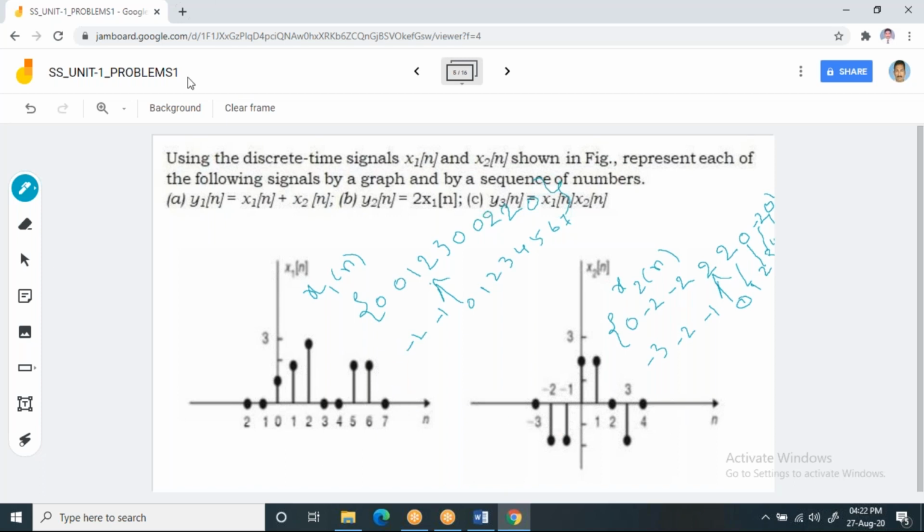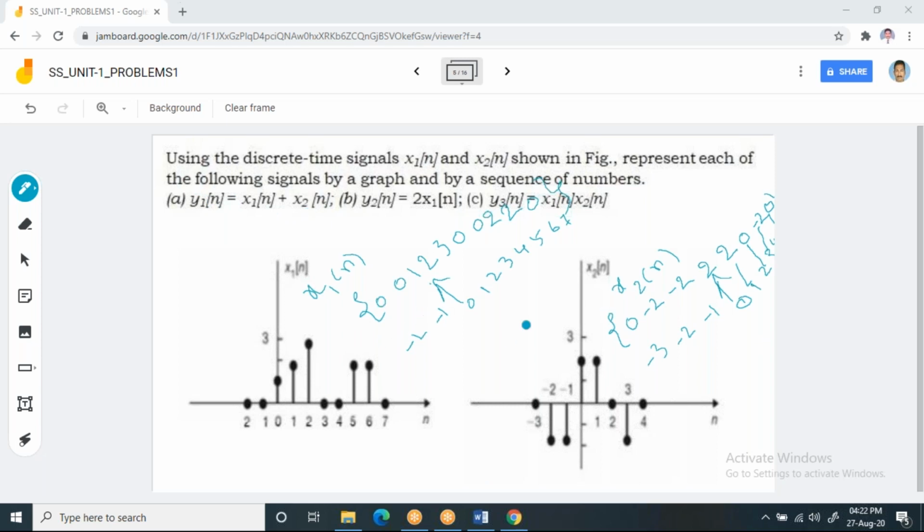Now, please try to understand. The moment you observe this, I know x1 of n and x2 of n and where they are occurring. This is an assignment problem for all of you. Please note down this problem. I have given x1 of n and x2 of n. This example is about operations of one signal with respect to another signal. So the first one is y1 of n equal to x1 of n plus x2 of n.